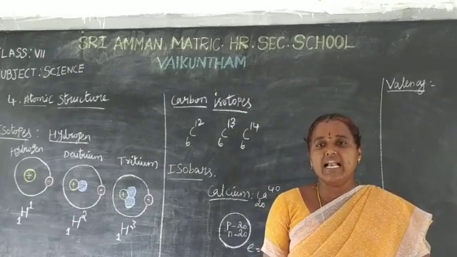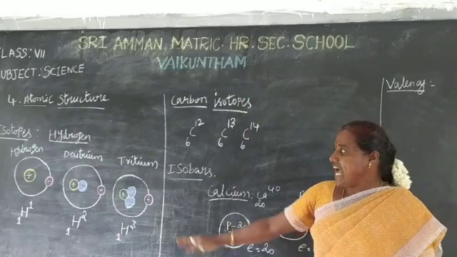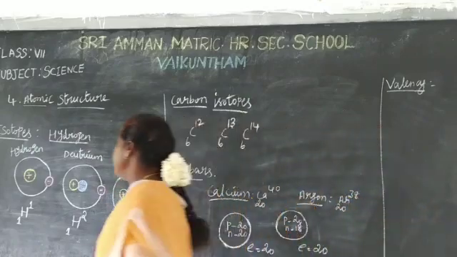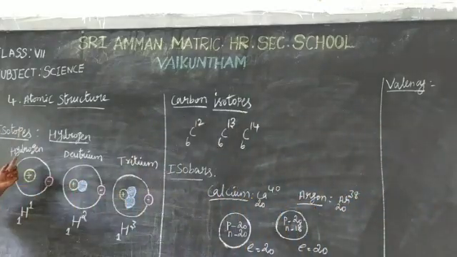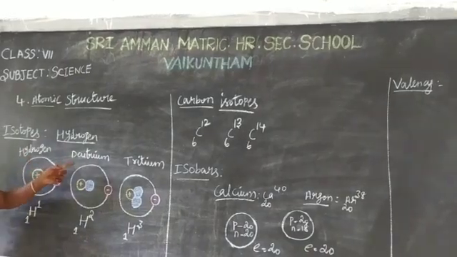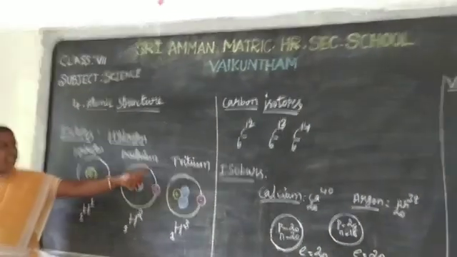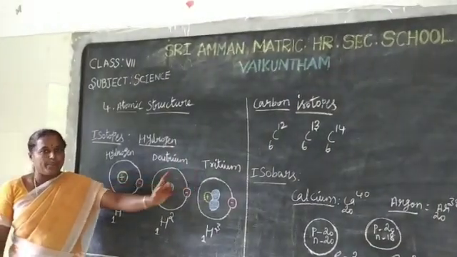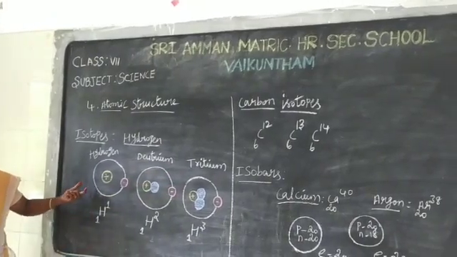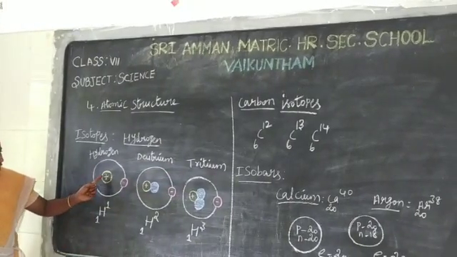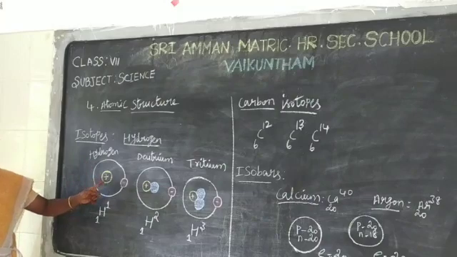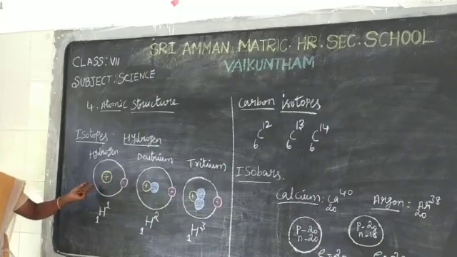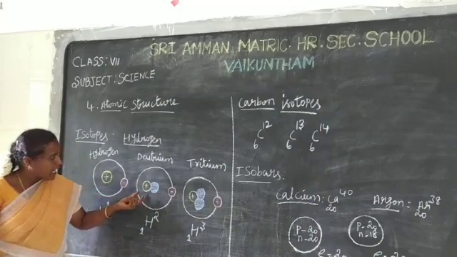For example, hydrogen has 3 isotopes. How many isotopes? 3 isotopes. First one is hydrogen, second one deuterium, third one tritium. See here, hydrogen has only one proton and one electron. Hydrogen has no neutron.